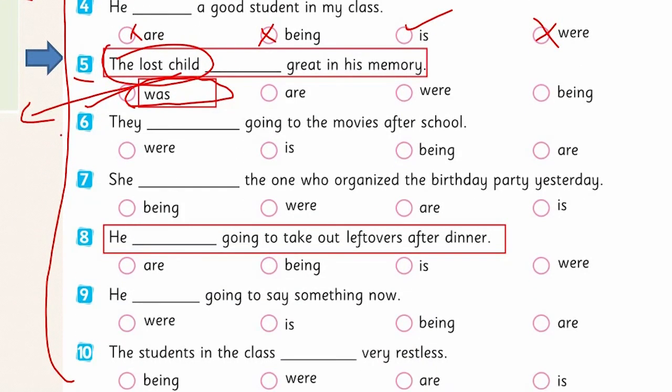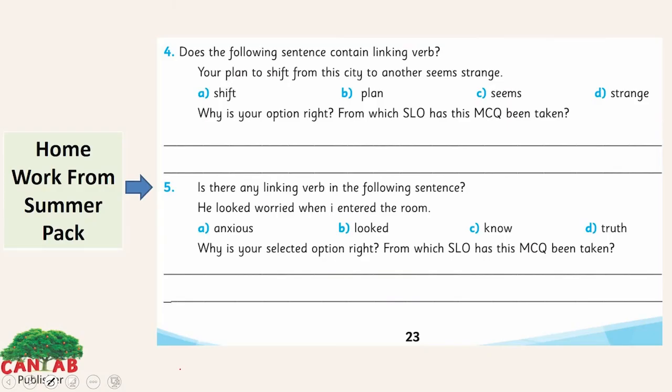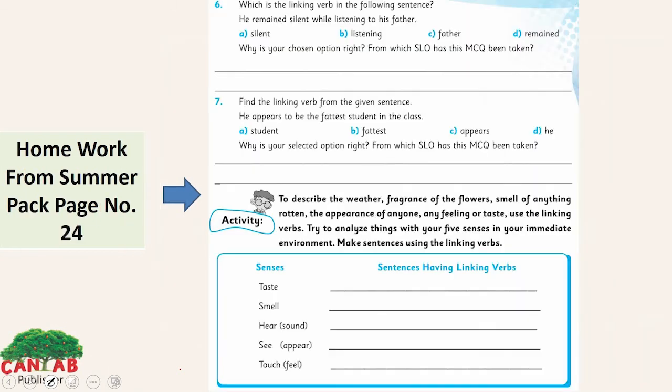I want you to choose the right option for these remaining sentences by yourself. This is your homework from Summer Pack, page number 23. This is also your homework from Summer Pack, page number 24, and we have an activity here.